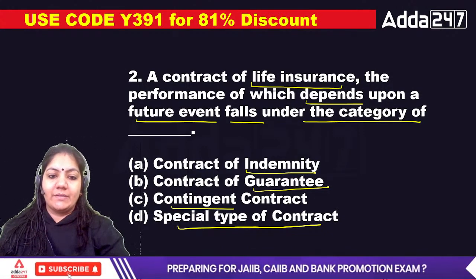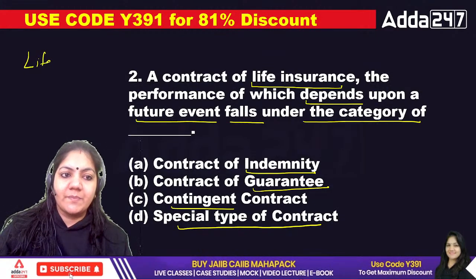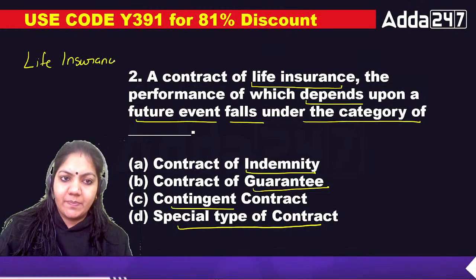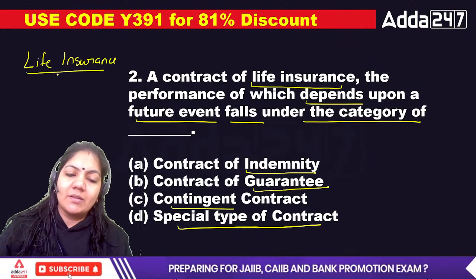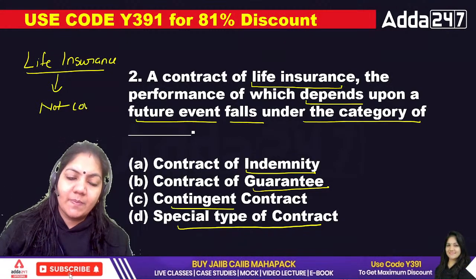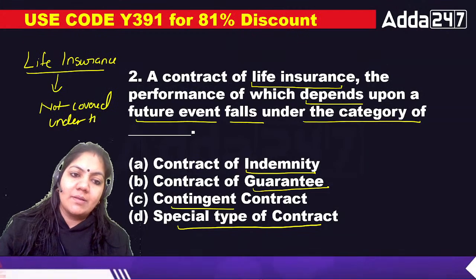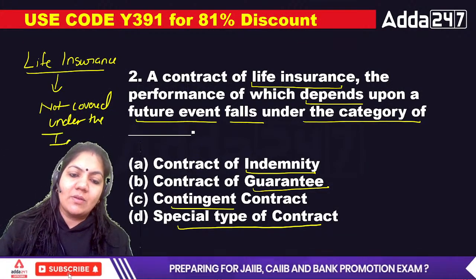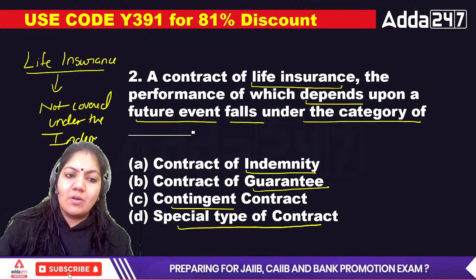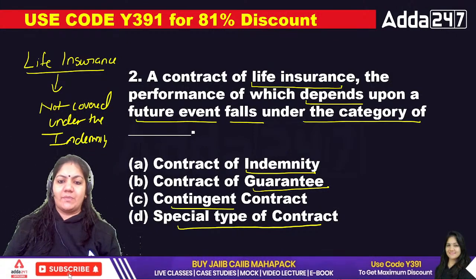As we know, if we talk about life insurance, it is basically not covered under the contract of indemnity. Why? Because in a contract of indemnity we know that the promisor has to fulfill the promise.